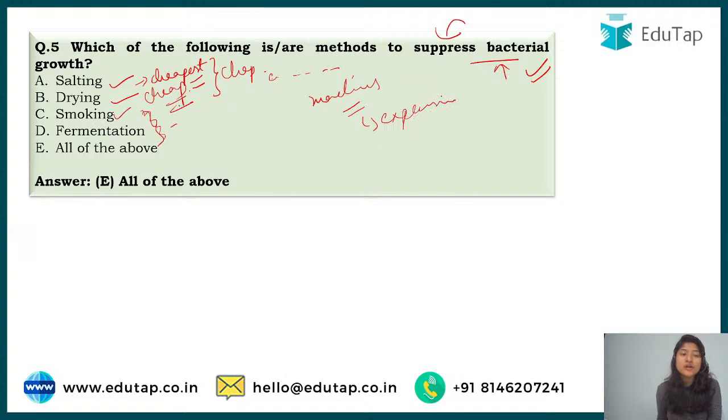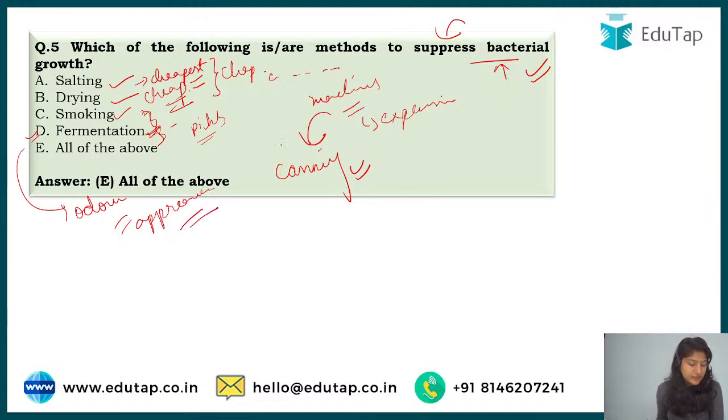In smoking, you smoke the fish from every part of it. And next is fermentation. This is the best example, you can think of pickles also, right? So you ferment it for some period, and then it can be used for a longer duration. Other methods, for example, we have canning. This is that particular method I was talking about. It is expensive, but it can retain the fishes for a longer time. In case of fermentation, the odor, the smell of it changes, and also the appearance, because we have fermented it for a longer time, right?